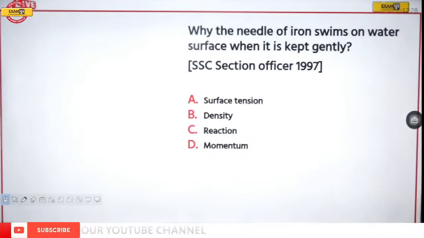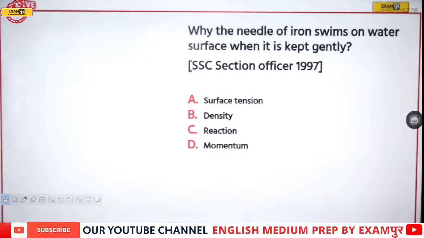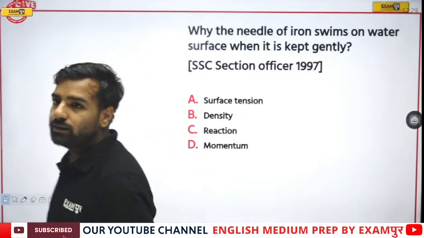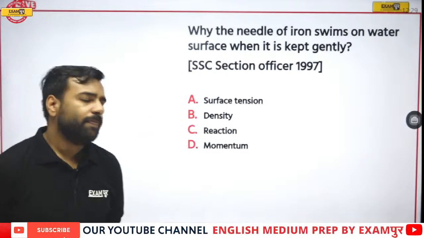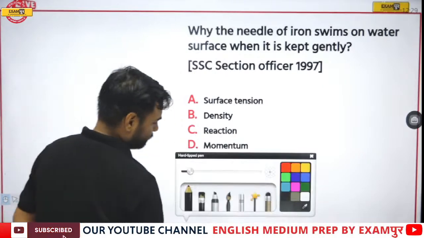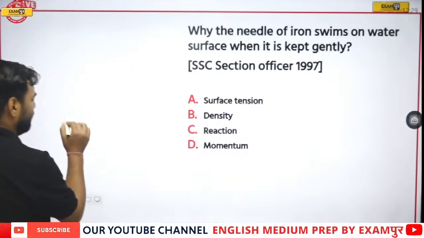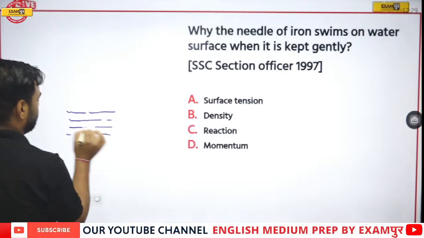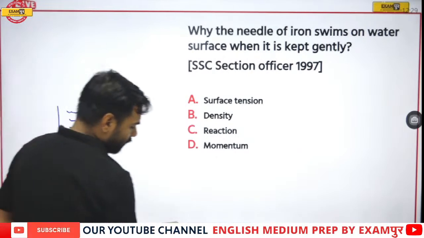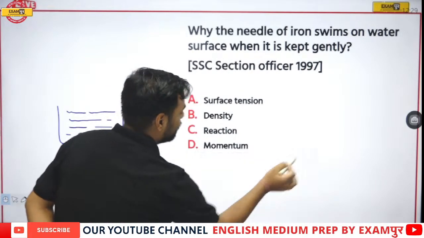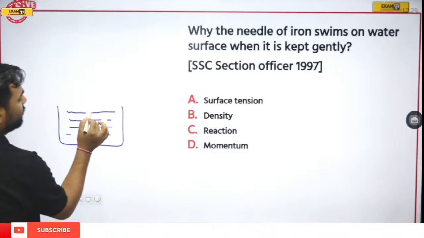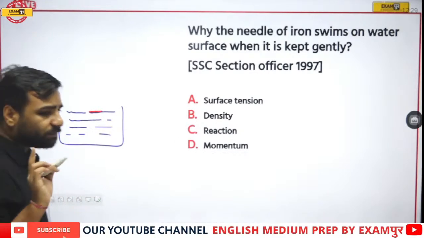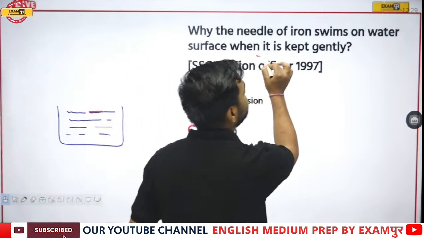Next, why does the needle of iron float on the water surface when it is kept gently? Question. Let's try to understand this. If there's a water body, or we can assume the water present in the glass, let us assume this is water. Now we can take red color. There was a needle which was kept gently. This red one, this needle was kept gently. Now please focus on the words when it is kept gently.